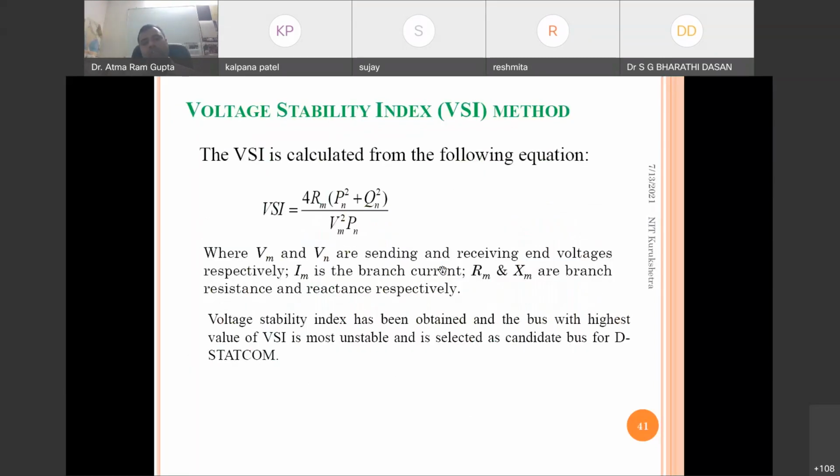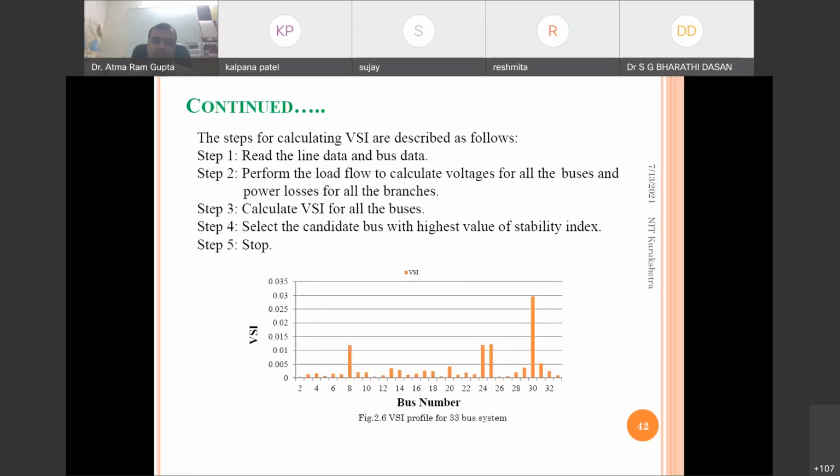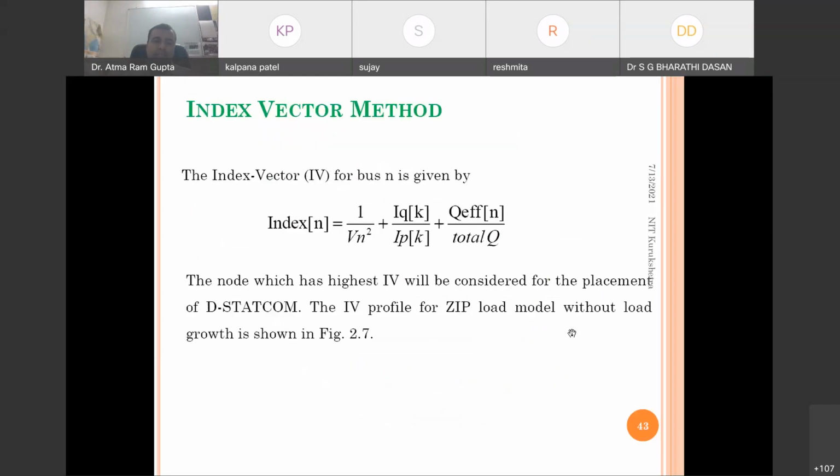Similarly, the voltage stability index is there. We can plot it in a similar way, and this VSI is showing the 30th bus as the best or most favorable bus for this DStatCom allocation.